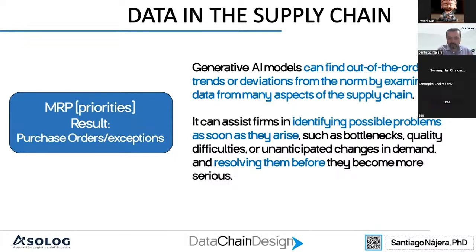So we can use that data right now and identify possible problems as soon as they arise and try to predict future problems in the procurement part, and see what could happen in the future due to deviations in the market. So once again, this is a way of applying generative AI in the supply chain.